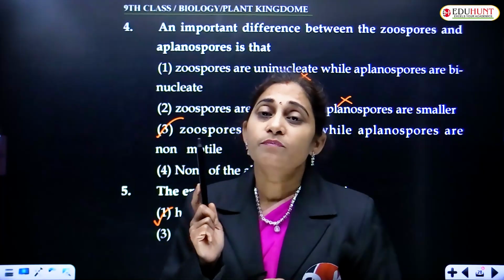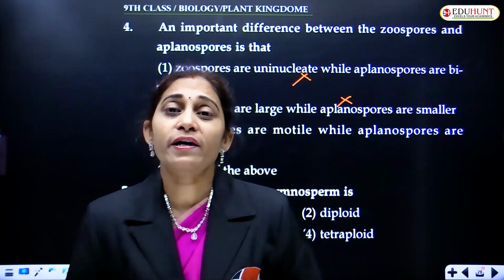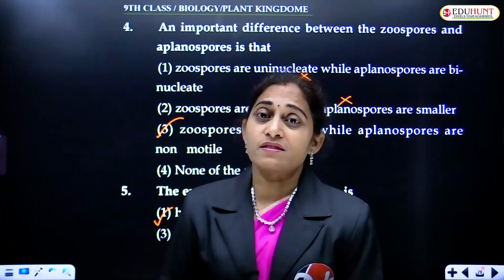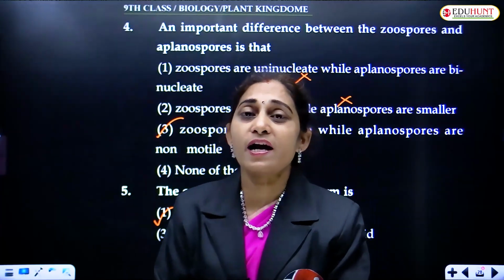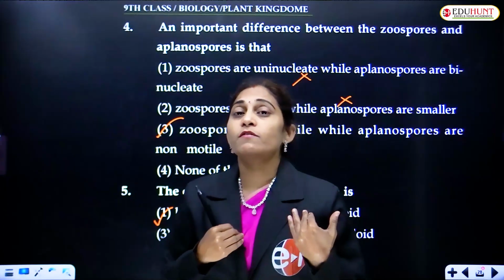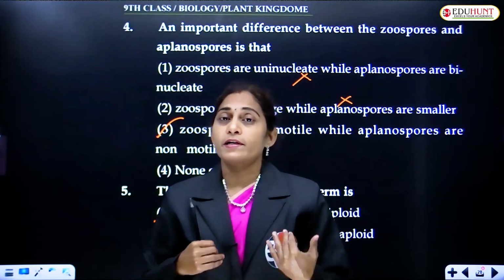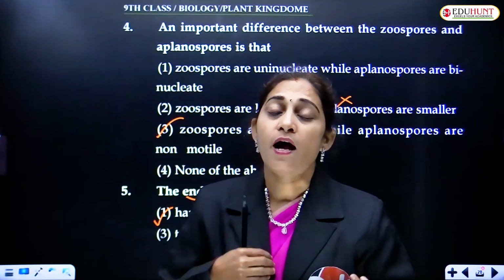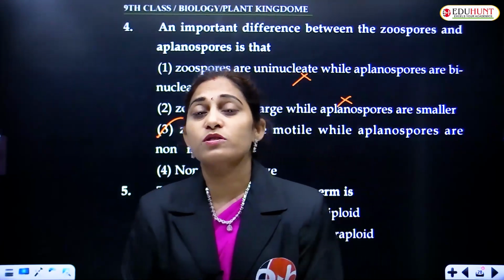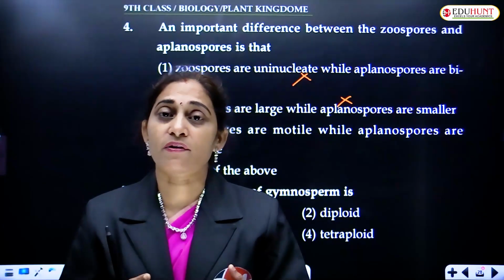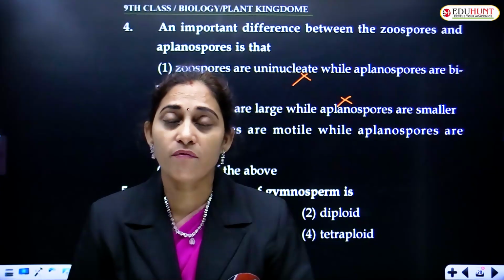Because the two polar nuclei in the female gametophyte move to the center and fuse to produce a fusion product that is called the central cell or the secondary nucleus, which is a diploid one.